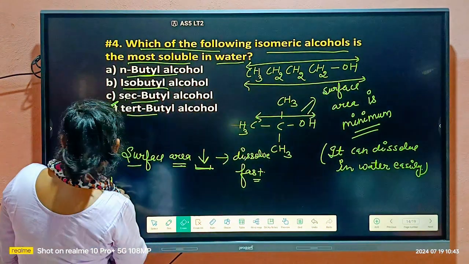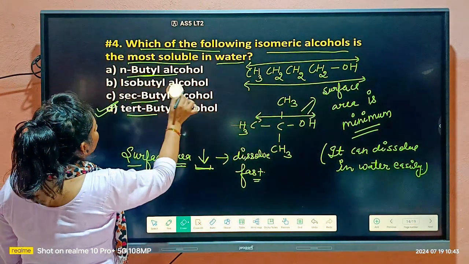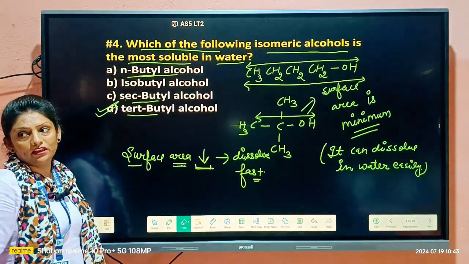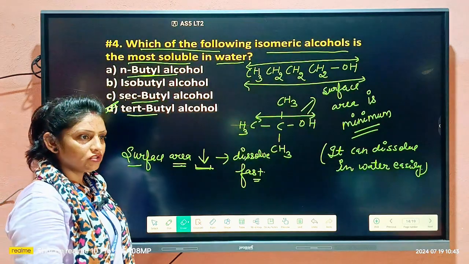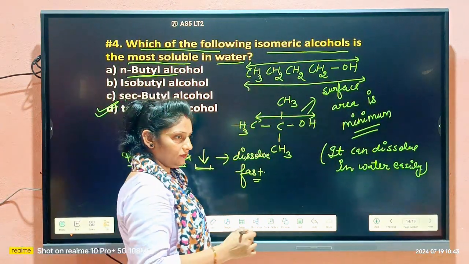This should not be isobutyl. Here should be isopropyl, beta. Here should be isopropyl. Okay, it is a misprint. Okay, here should be isopropyl.